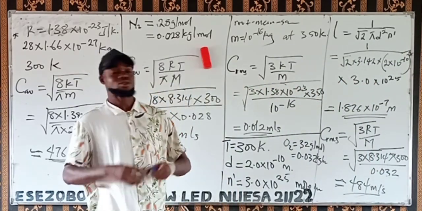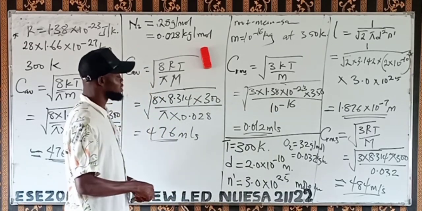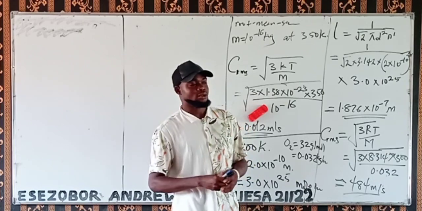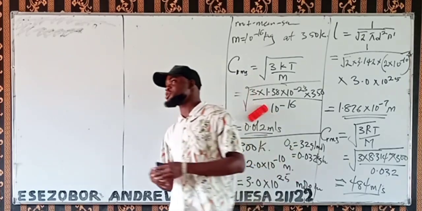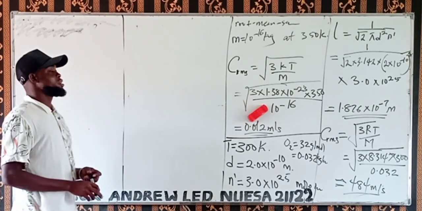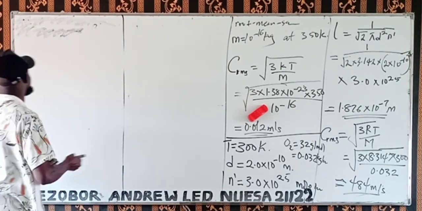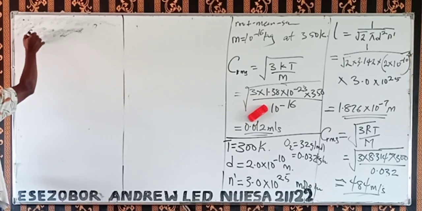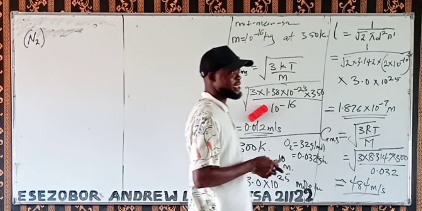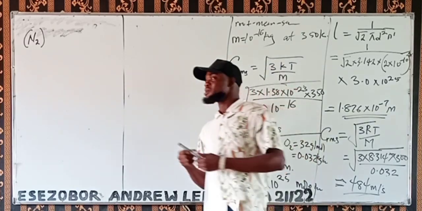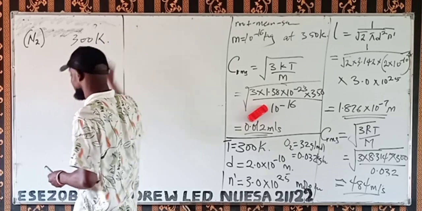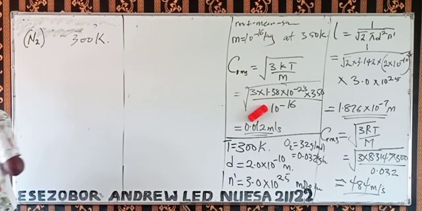So let's look at some other questions now before we call it a day. Let's look at this question. Obtain the root mean square speed of a nitrogen molecule. In brackets, write N2, at a temperature of 300 Kelvin.